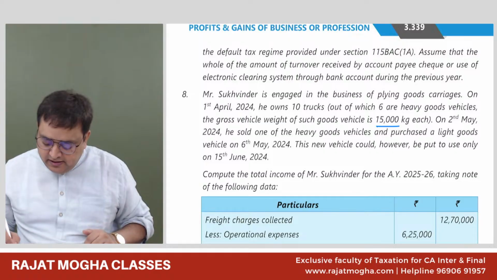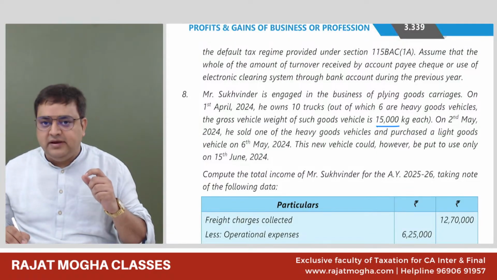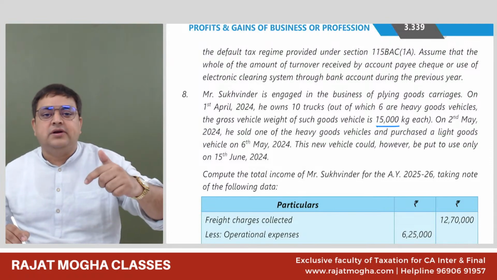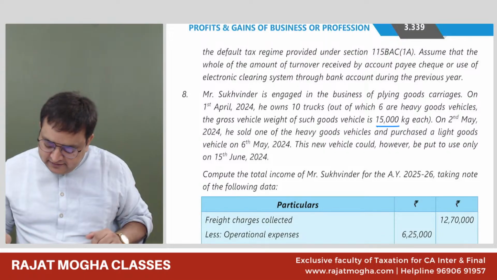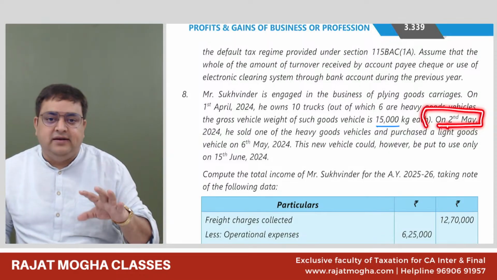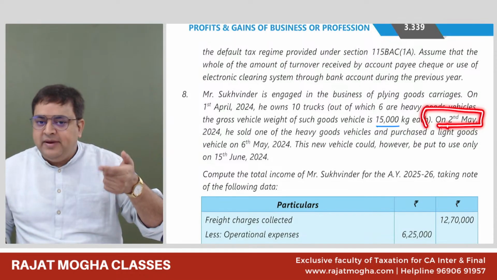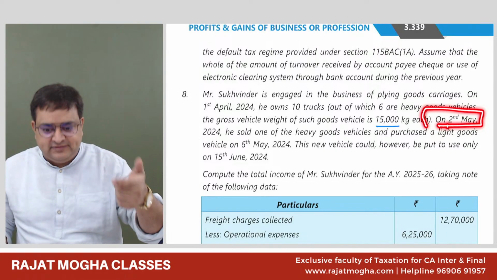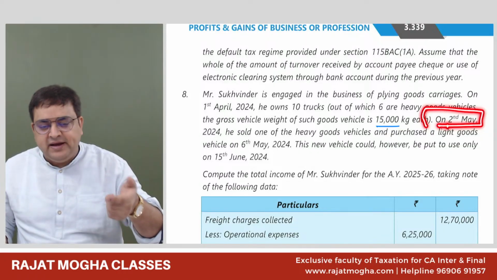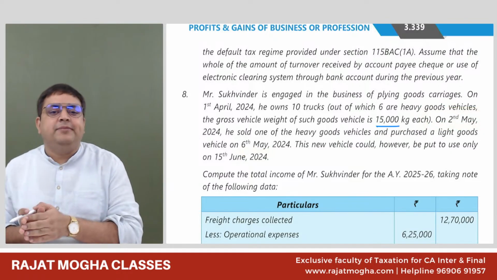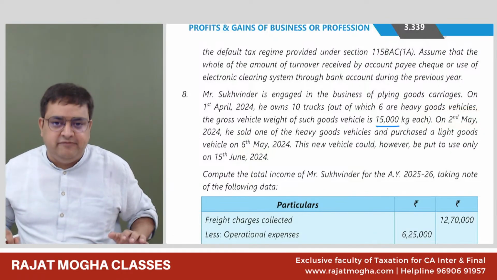In the month of May, Bala, you are saying that it came to 11? No, on any day, it should not come to 11. What happened is, on 2nd May, he sold it. So on 2nd May, how many vehicles does he have? 9. So on 2nd May, the number reduced to 9. After that, 3rd, 4th, 5th May, it is 9. And on 6th May, he then purchased. So first he sold and then he purchased. So the number never went above 11.